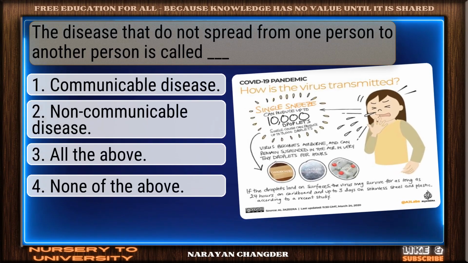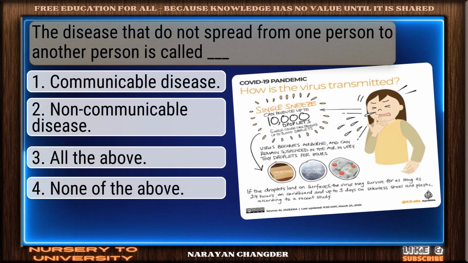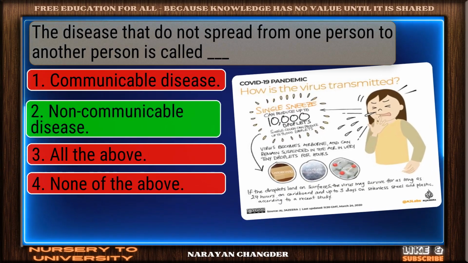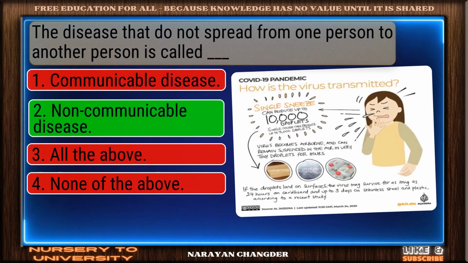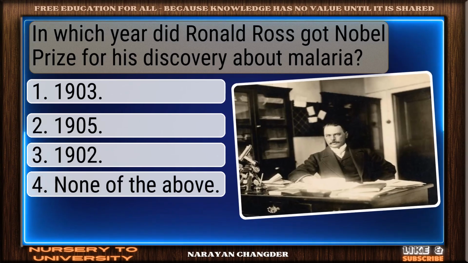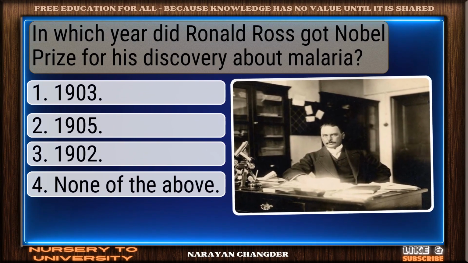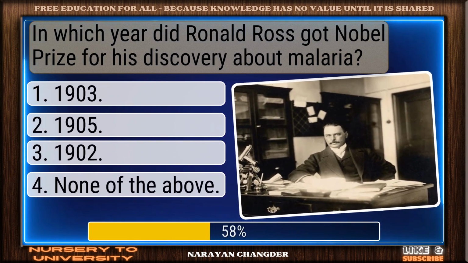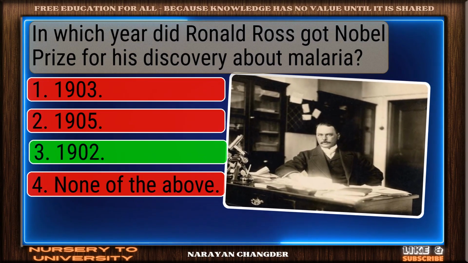The disease that does not spread from one person to another person is called ____. Right again. Non-communicable disease is a valid answer. In which year did Ronald Ross get the Nobel Prize for his discovery about malaria? Great job. 1902 is the accurate answer.